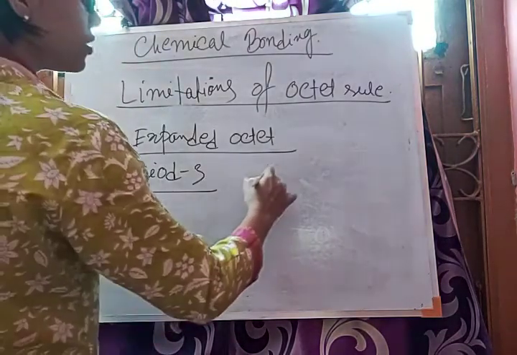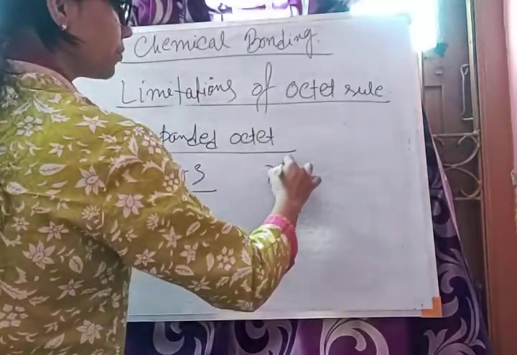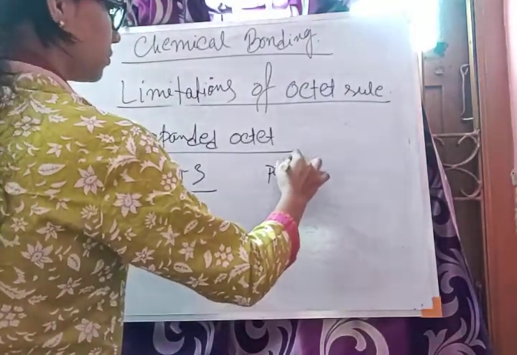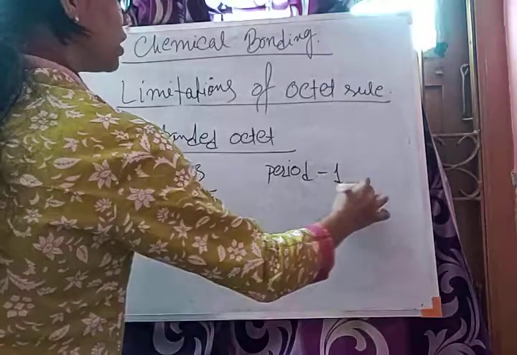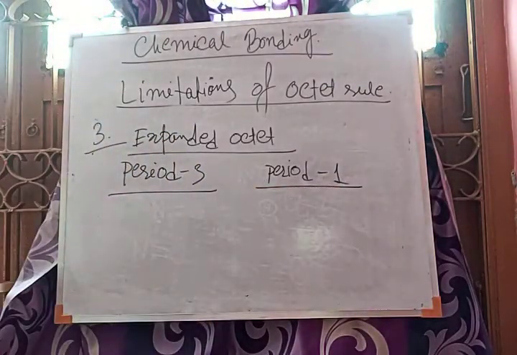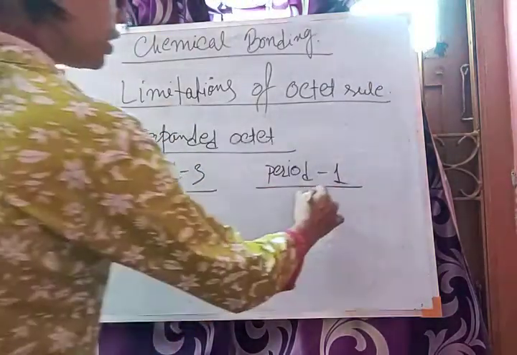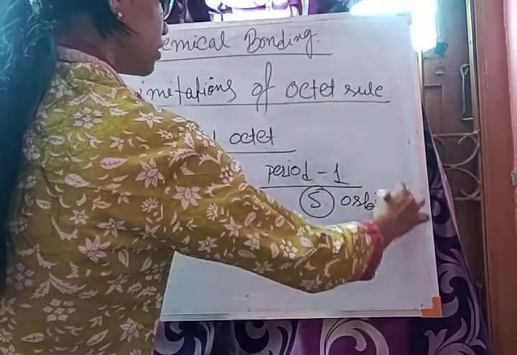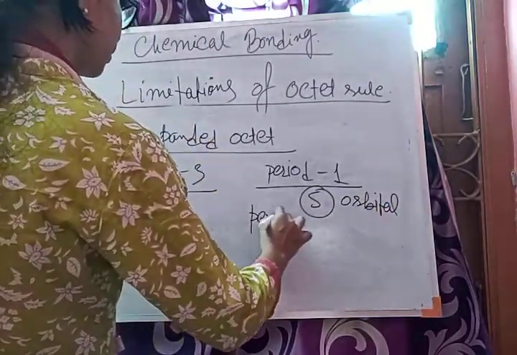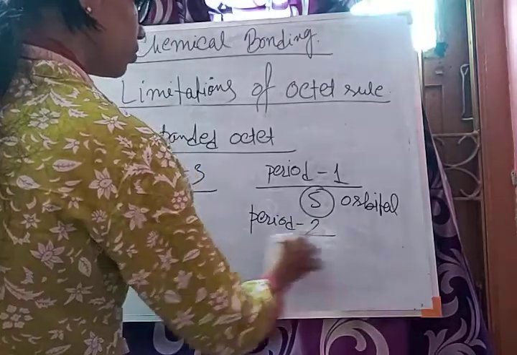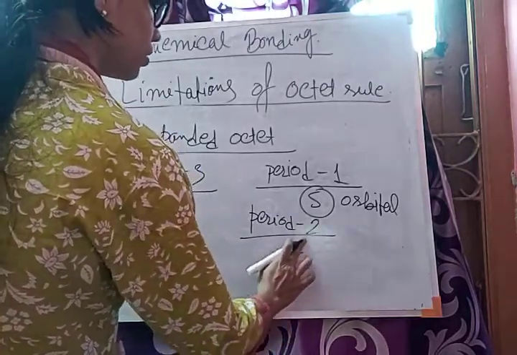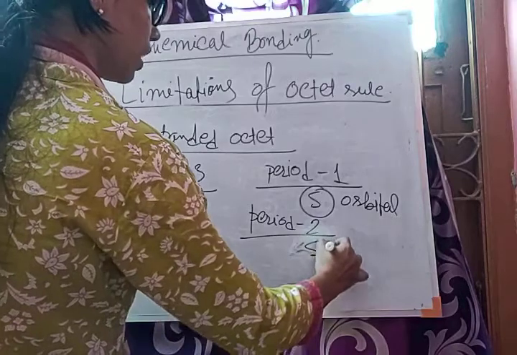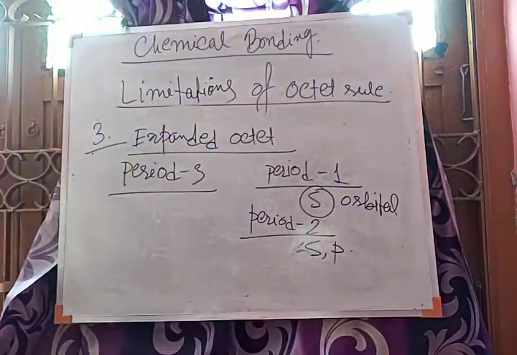So in case of period 1 in the periodic table, how many orbitals are there? Only s orbital, right? In period 2, there are s orbital and p orbital, right?